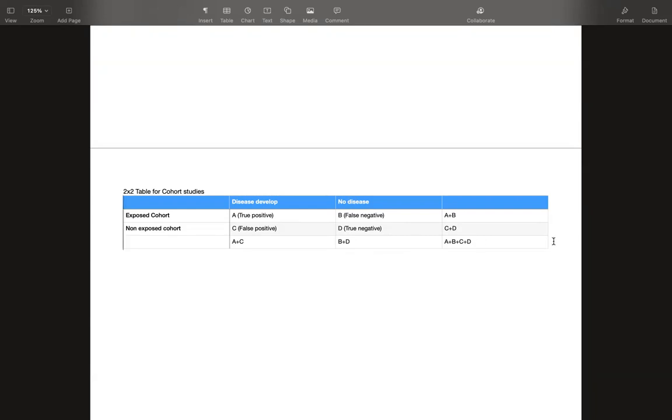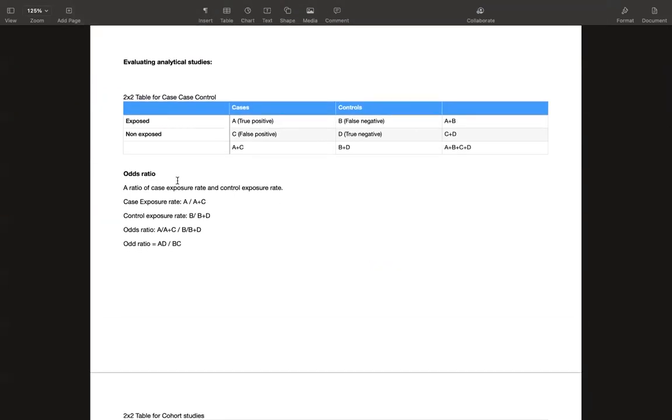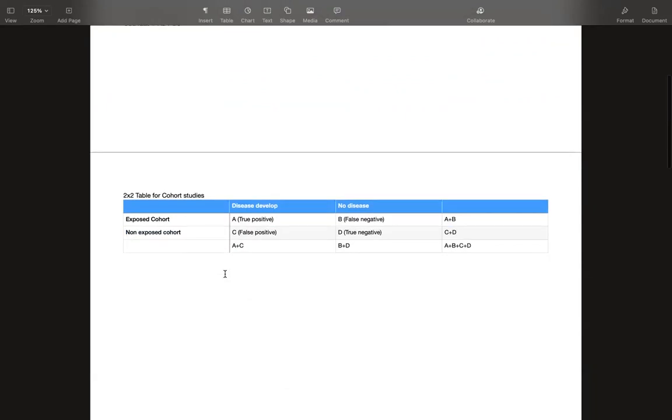Let's talk about how many products we can find out for cohort study. In case control study, we discussed that we can only find one thing, which is odds ratio. Now moving on, for cohort study we can find out odds ratio just like the case control study. And how do we find the odds ratio? The cross product, A into D divided by B into C. That will give you the odds ratio. That's one thing.